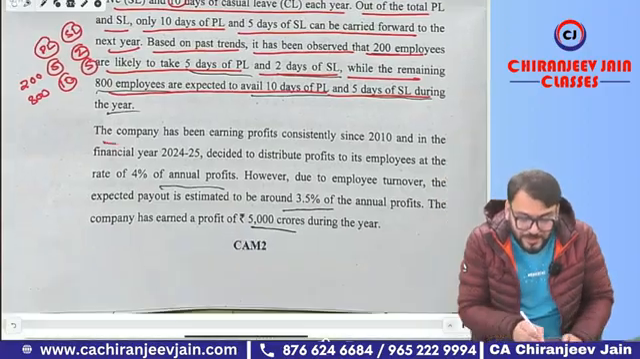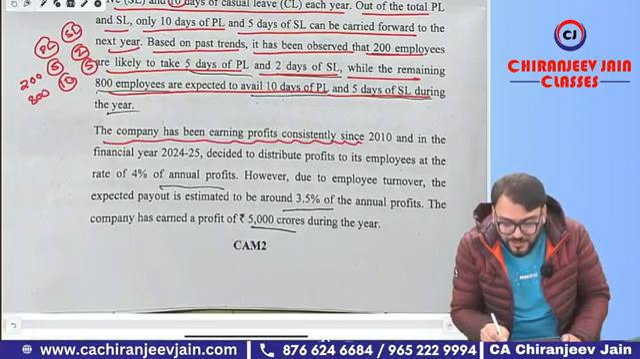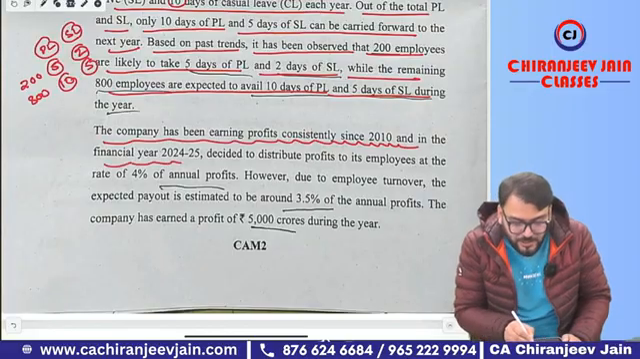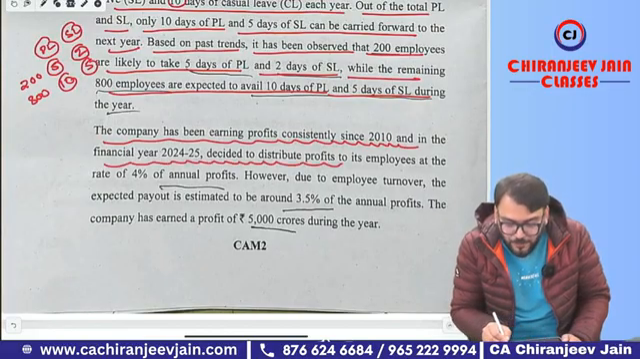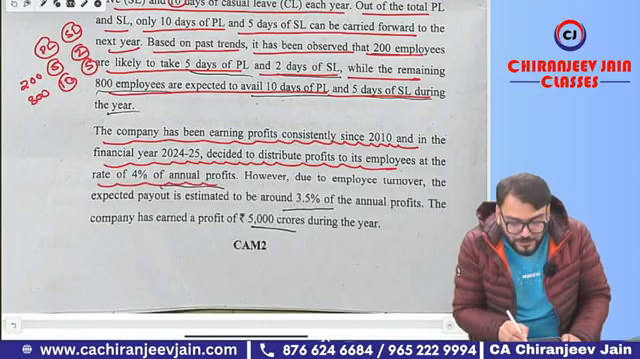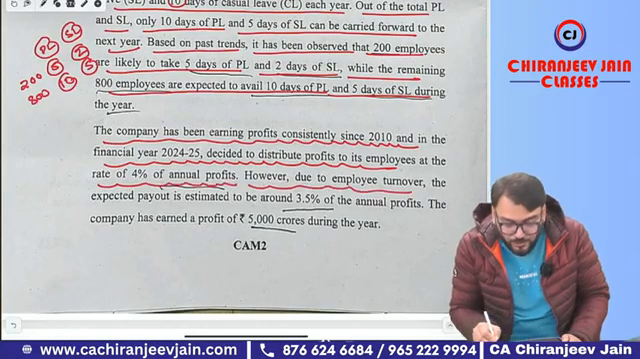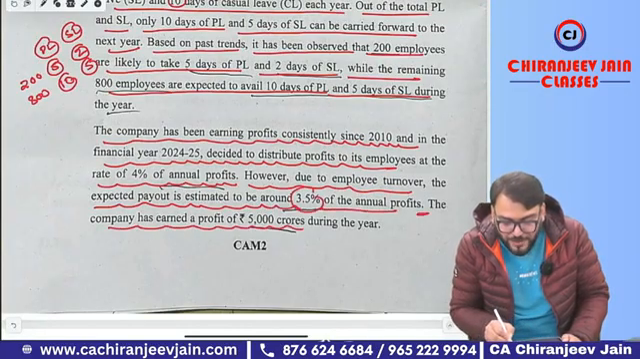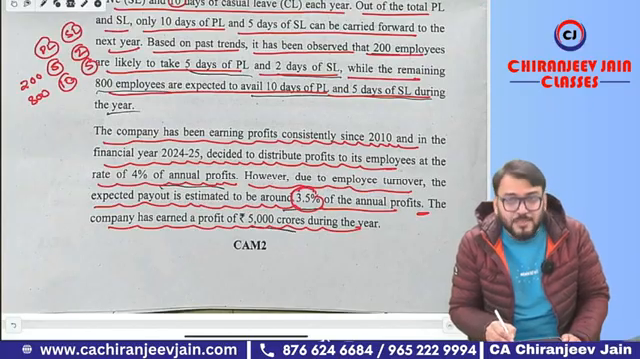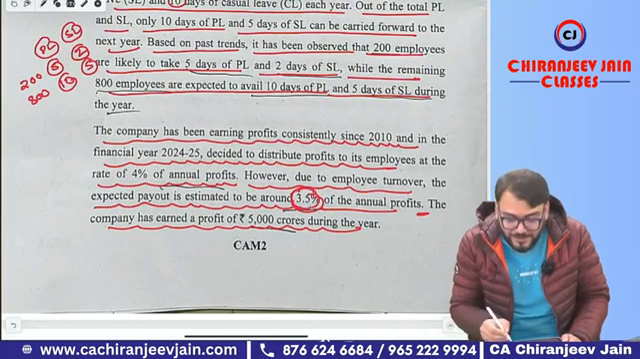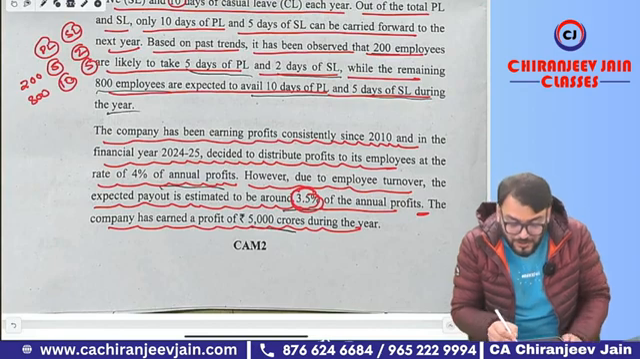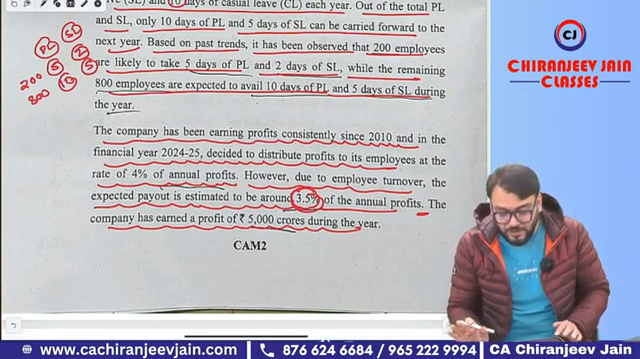Okay sir, yes sir. The company has been earning profit consistently since 2010 and in the financial year 24-25 decided to distribute profit to its employees at a rate of 4% annual profit. However, due to employee turnover, the expected payout is estimated to be 3.5% annual profit. The company has earned a profit of 5000 crore. So the provision should be created based on expectation. Therefore, we'll create a provision for this particular expense, that is 3.5% of 5000 crore.